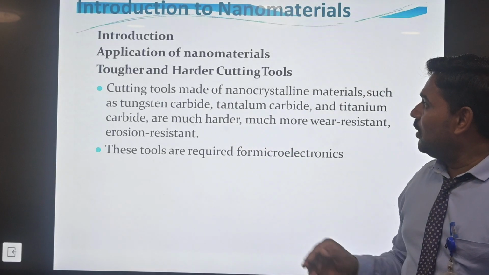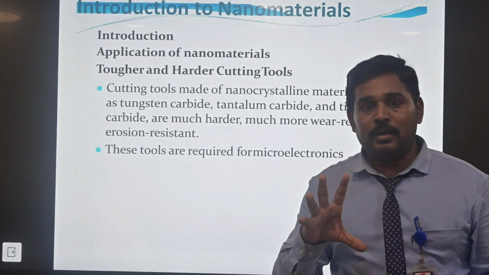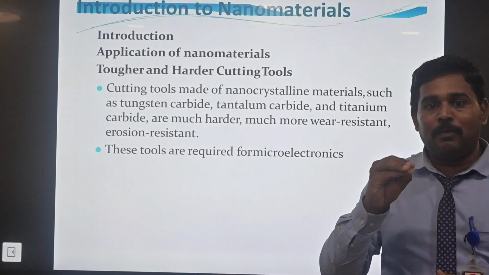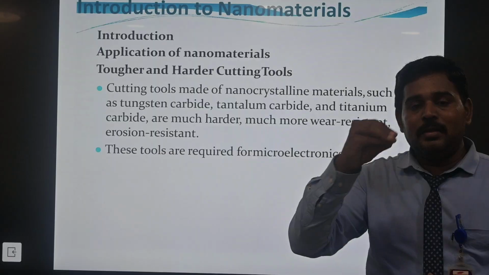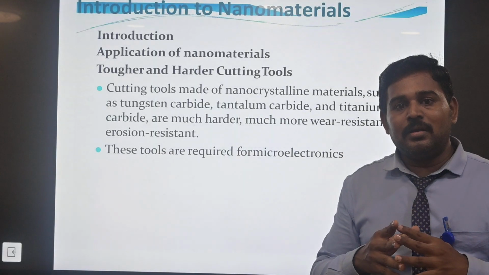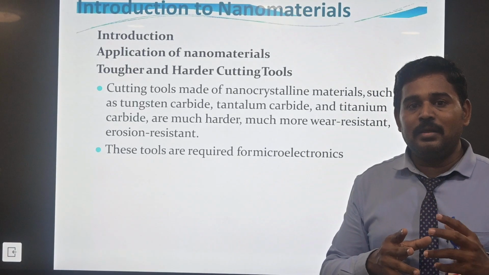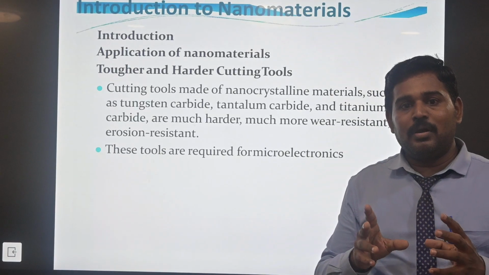Next, the torsion order of the cutting tools. It means heavy, huge material will be cut, so it depends upon the strength or ductility, whether the material is easily breakable or very strong.